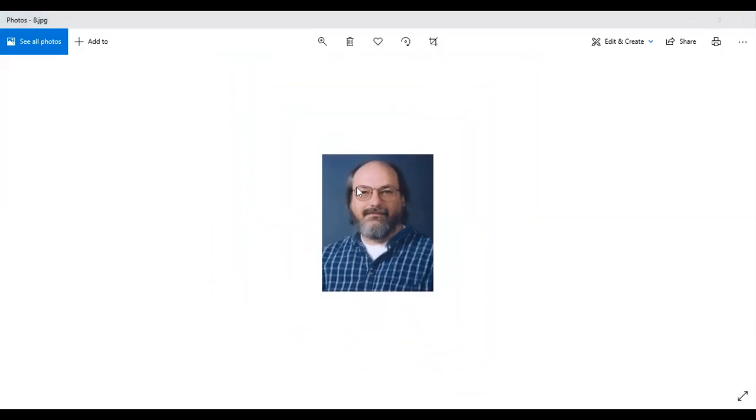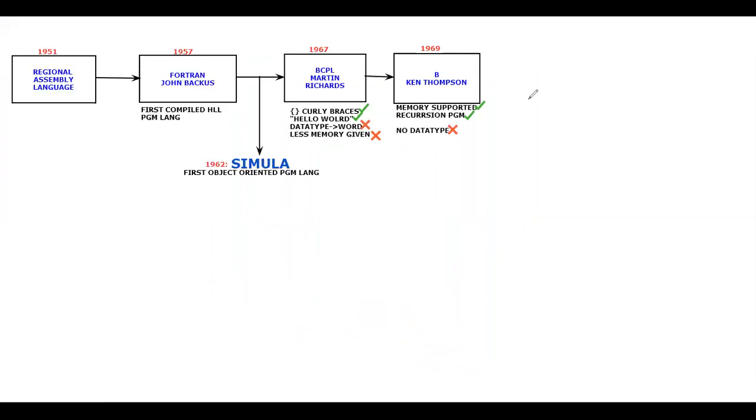Let me go back to my screen and continue with the discussion now. One more fellow was carefully observing all the limitations and how Ken Thompson was working. He was the friend of Ken Thompson, and he was ready with a new programming language which overcame all the disadvantages present in the B language.